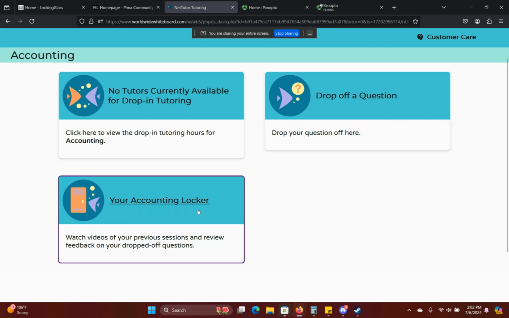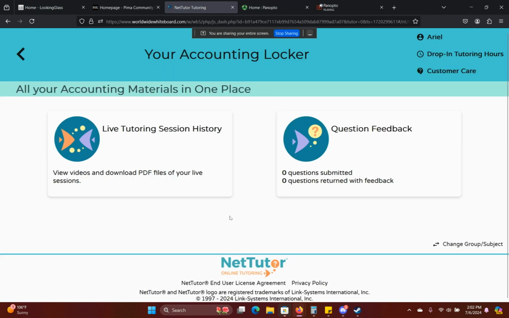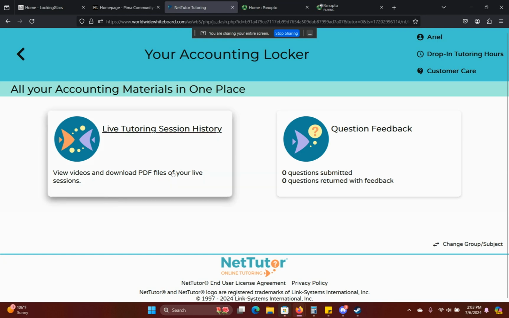If you want to go down to your locker, which has any videos of previous sessions or feedback that you might have had with that tutor, it will play back any information that you discussed with that tutor, in case you've forgotten. This will help you keep track of everything you went over, so you don't get confused later on. This is very helpful in case you're busy with another assignment and you completely forgot what the tutor told you, and then this will help you.